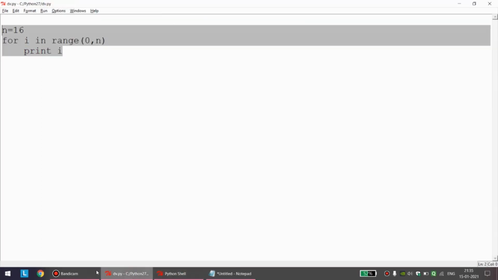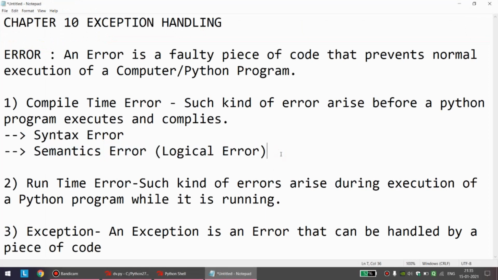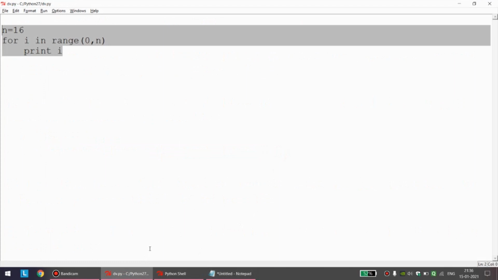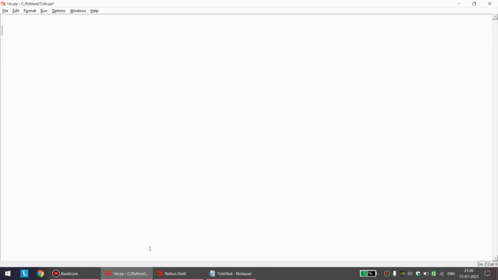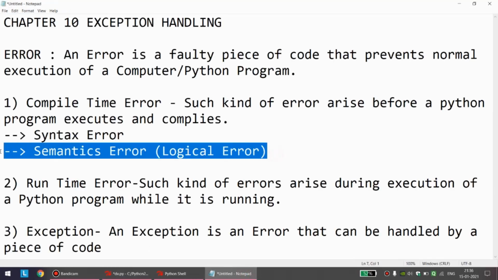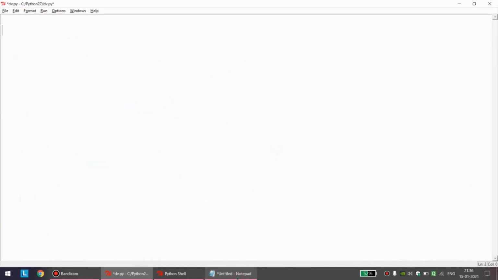Second type of error, you can say it is a little different. It is semantics error or logical error. I don't want to discuss much about this, otherwise you may get confused. But suppose I have given you one program to add two numbers. See, this is a little different type of error. I don't think it has directly something to do with compile time error, but still, as per the textbook I am following, suppose I have given you a program to add two numbers, a equal to 16, b equal to 7, and my code is like this.